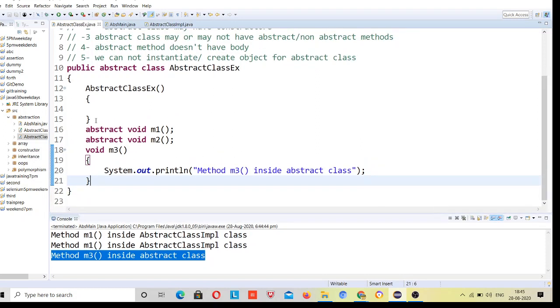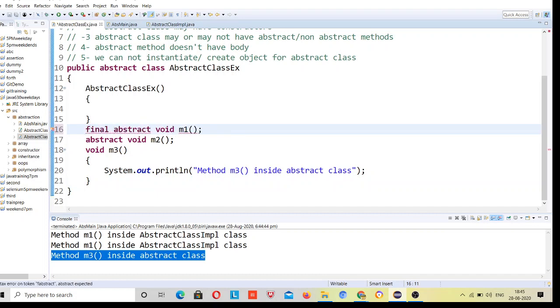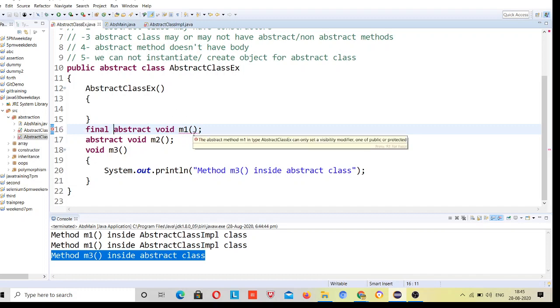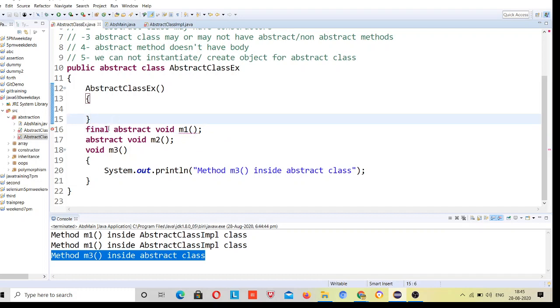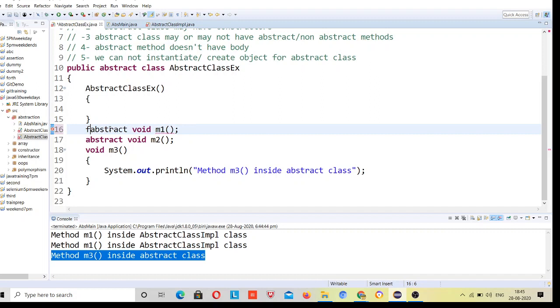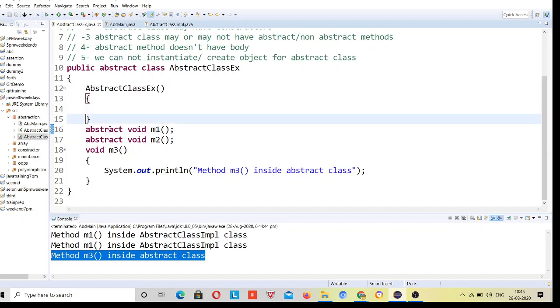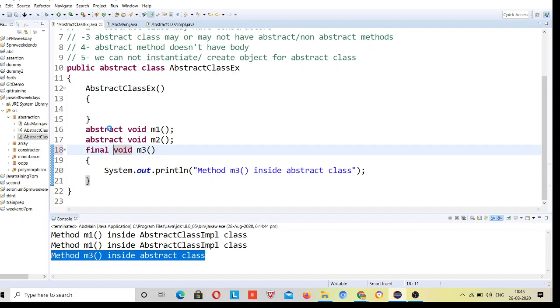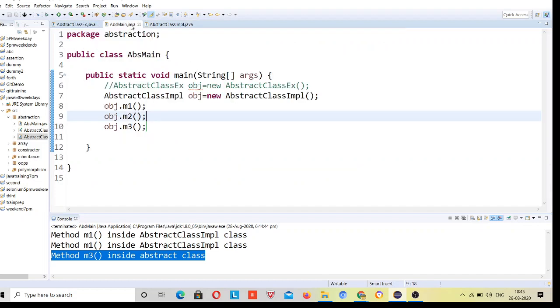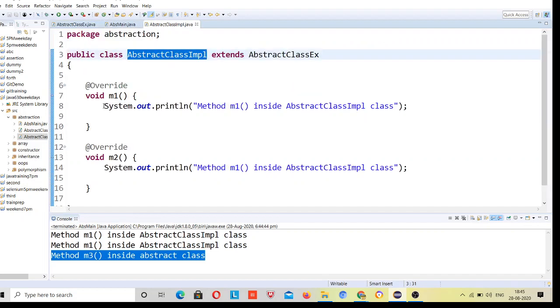People ask, can I make this abstract method final? Can I do this? Can I write this final? No. Why? Can I make this other method final? Yeah, I can make it final. But I cannot make the abstract methods final, because if you make this final, it will be coming inside this class, and you will not be able to provide the implementation for that abstract method.